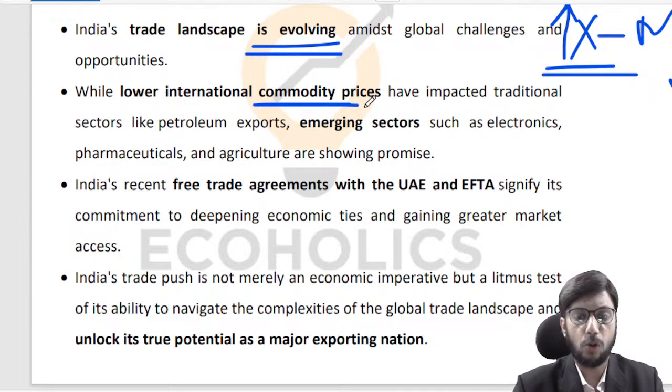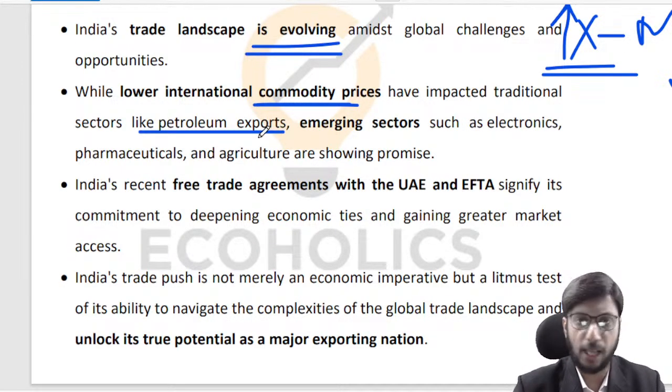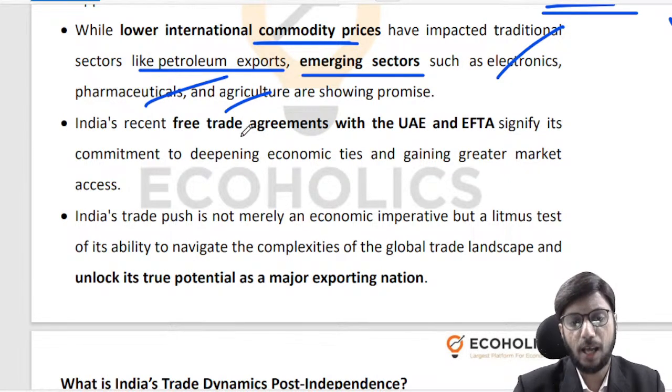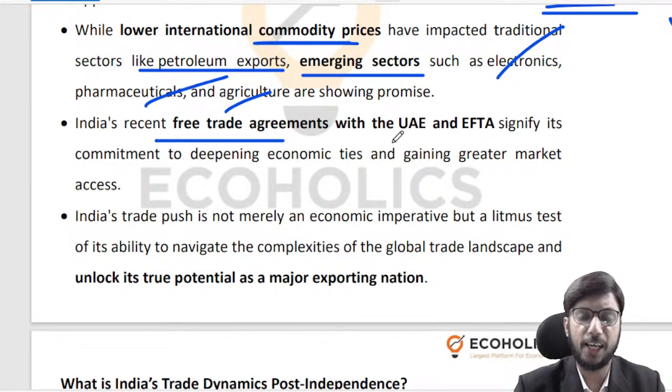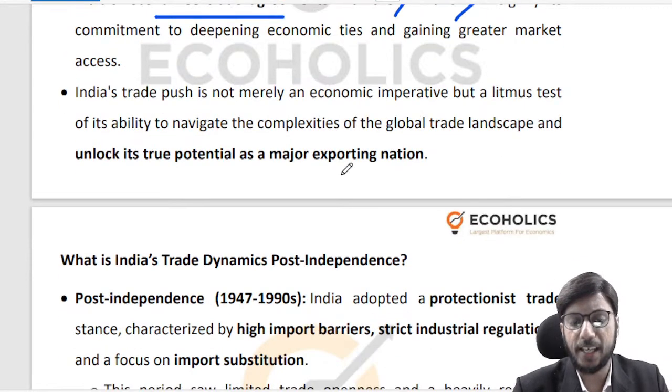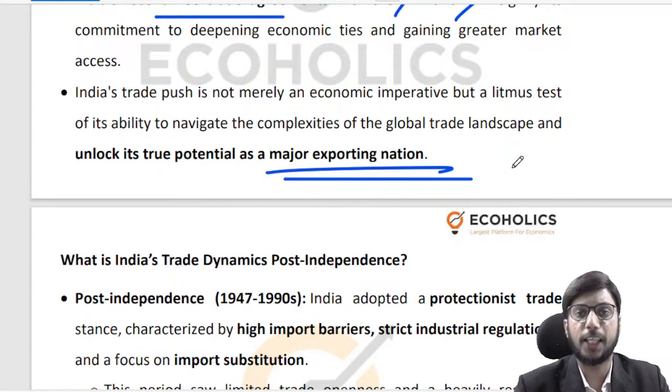We have certain traditional sectors like petroleum exports that, of course, we need to nurture. But at the same time, there are also emerging sectors such as electronics, pharmaceuticals, agriculture. These are very promising sectors. Apart from that, we are also signing a lot of free trade agreements. We have already signed free trade agreements with UAE and EFTA. These are important agreements, and further free trade agreements are in the pipeline. The idea is that we want to emerge as a major exporting nation.